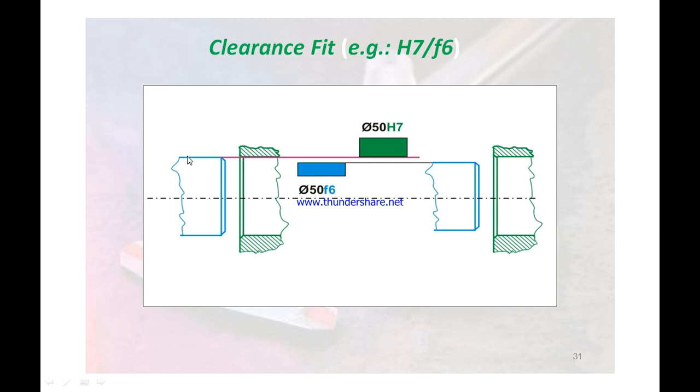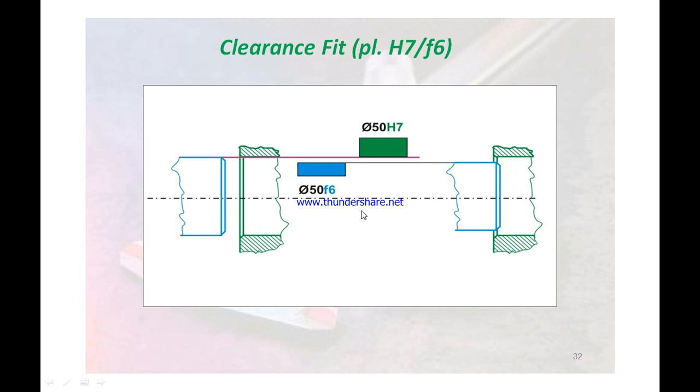So look at this. This is a hole size of 50H7 and this is the 50F6 shaft. So this is the shaft size, this is the hole size. Hence there is a clearance between this particular shaft and this particular hole. So due to this clearance, this fit is called a clearance fit.